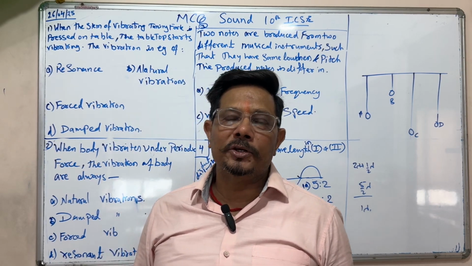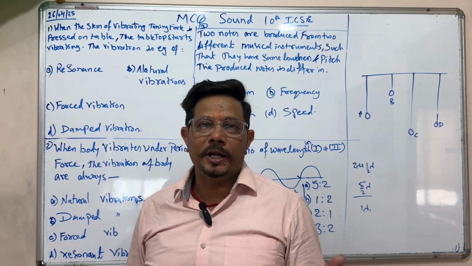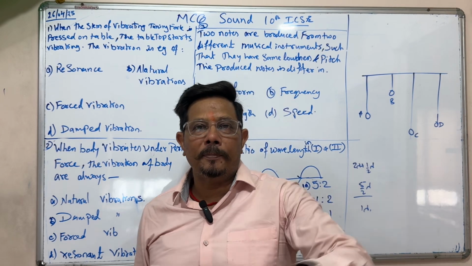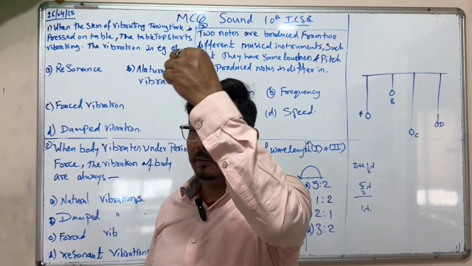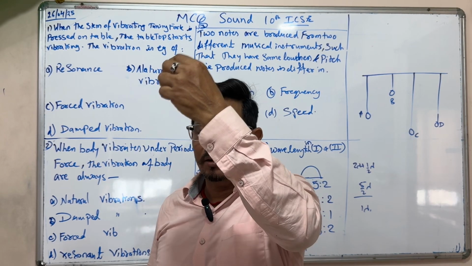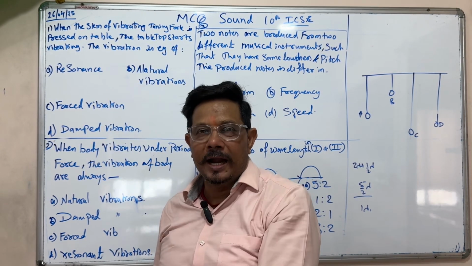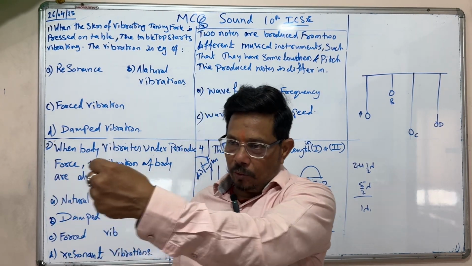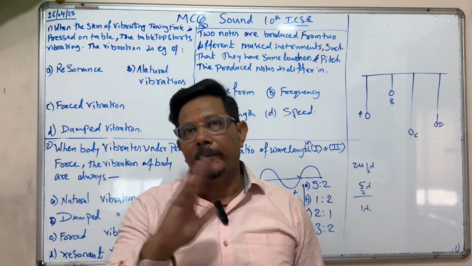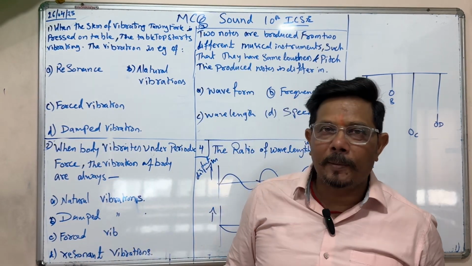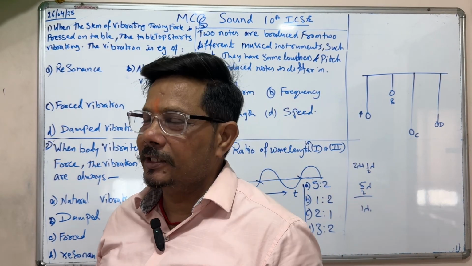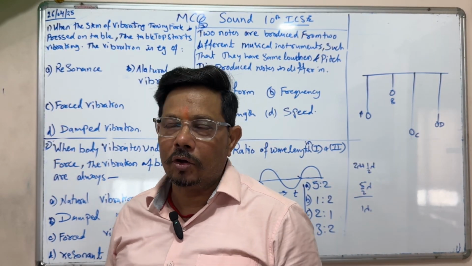Next is forced vibration. What is forced vibration? If anybody is sitting on a swing and you apply a force and the body vibrates, or a thin rod is fixed in the ground and you pull and leave it, it will vibrate. So whatever force you apply, on that basis it will achieve its frequency or oscillation.